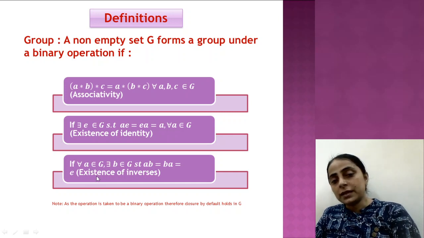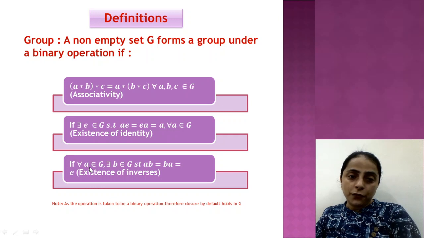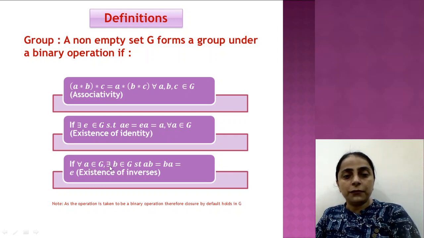So what do we say? For all A in G, there must exist some B in G such that AB is equal to BA is equal to E, right? So for every possible element of the group G, you should be able to find one unique element in G such that this property holds.